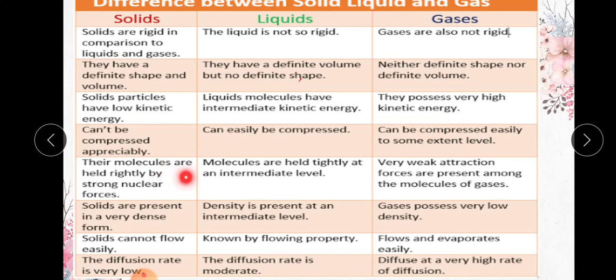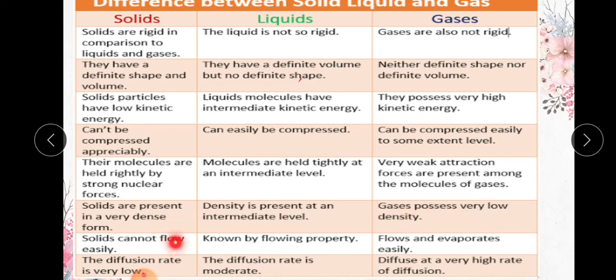Next, in solids the molecules are tightly held by strong forces. In liquids, at the intermediate level, the molecules are arranged a little less tightly compared to solids. In gases, the molecules are arranged with a very weak force of attraction between the particles, because we find large gaps between the molecules. Solids are present in a very dense form, meaning the density of solids is highest, whereas the density of liquids is intermediate, meaning compared to solids, the density of liquids is a little less. Gases have very low density.